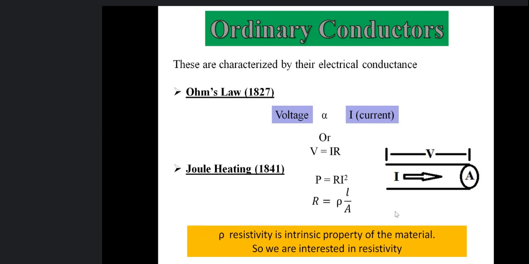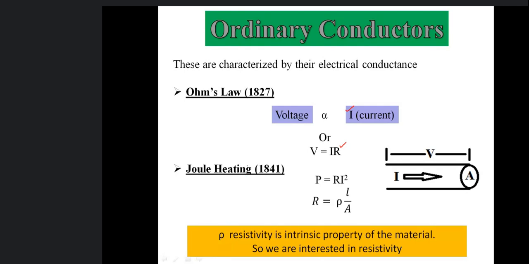So you all know this, what you have done earlier in your lower classes. We have Ohm's law. According to Ohm's law, voltage applied is directly proportional to current, or we say that current through any conductor is directly proportional to voltage applied. So current flows through any conductor or material depending on the voltage applied, and there is another factor, the resistance of the material, that controls the current flowing through it.